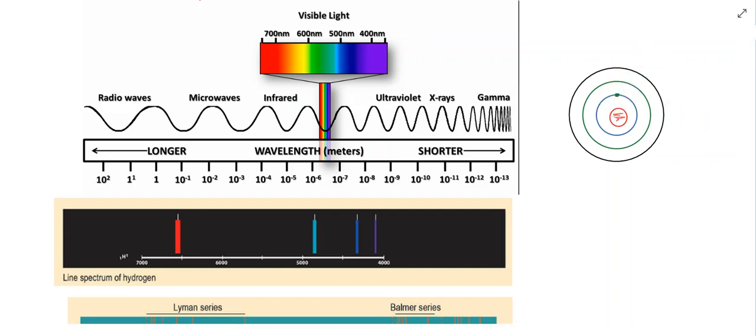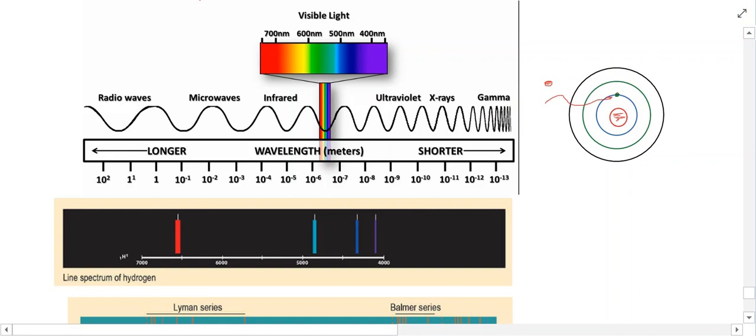What will happen is when this atom receives a certain amount of energy, so for example, you could get light or energy will come in. And that light or energy, you can think of it like a wave, or you can think of it like a particle, like a photon of light. And it has an exact amount of energy, related directly to its wavelength. And what will happen is, if it has the right amount of energy, it will excite this electron. So this electron will absorb the energy and become excited.